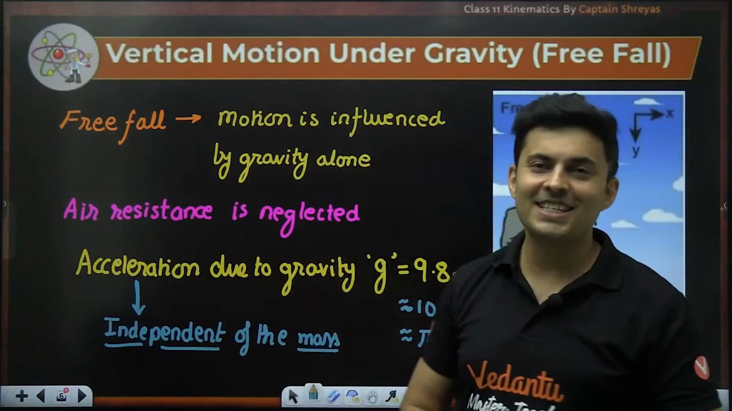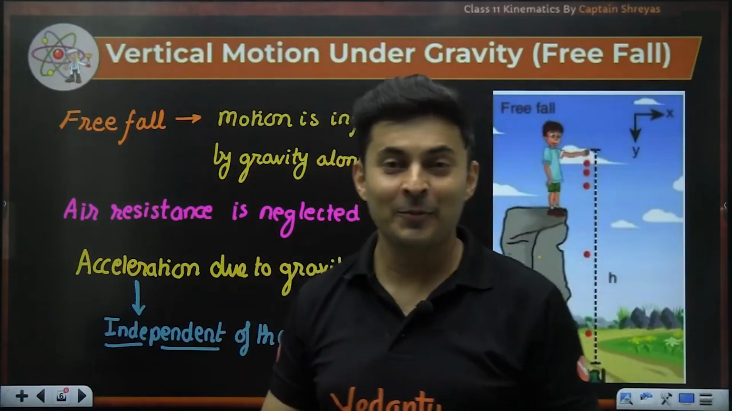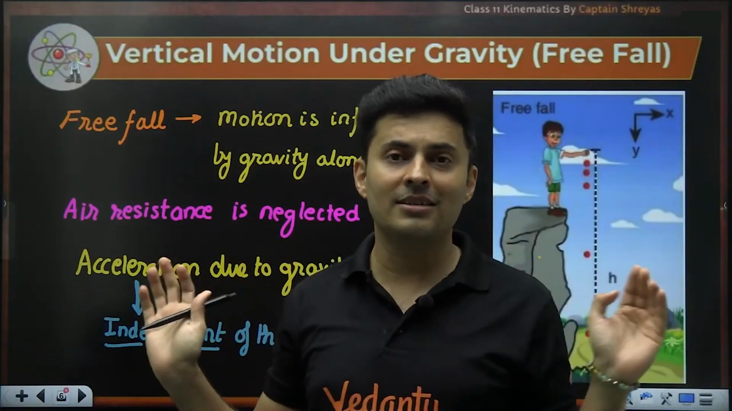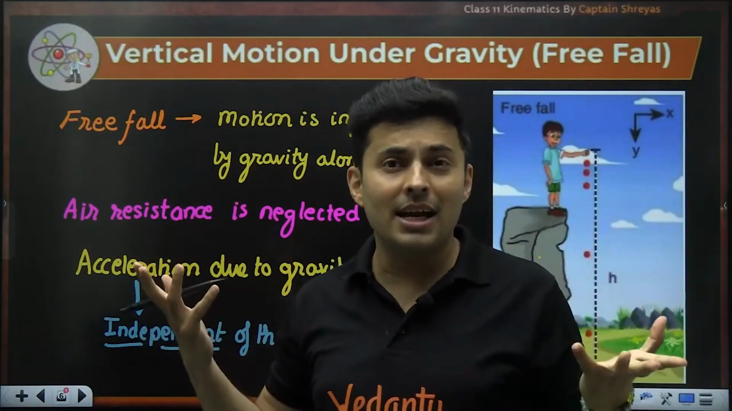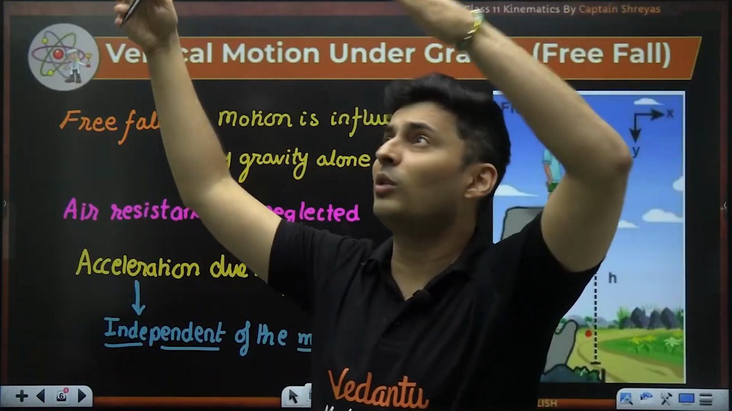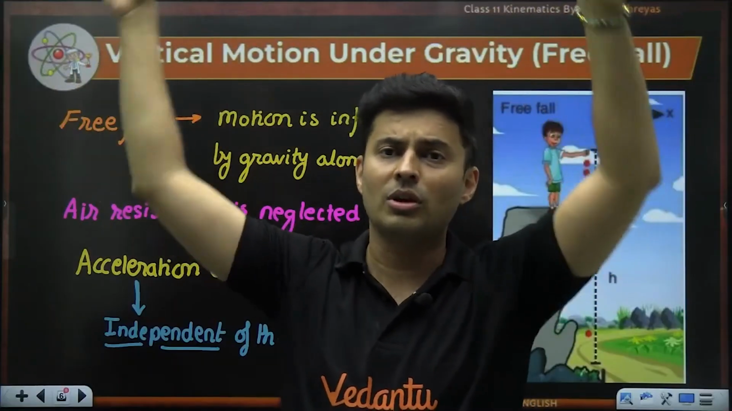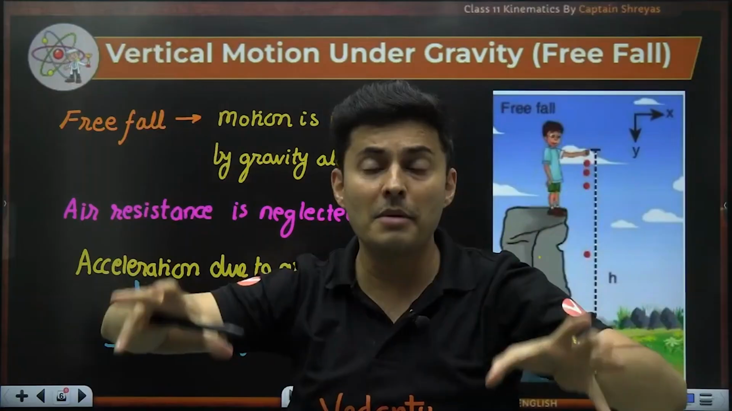Obviously, air resistance is neglected. Yes, both of them will fall at the same time, assuming air resistance is neglected. It sounds very bizarre, right? Just imagine an elephant is falling, an ant is falling, a dog is falling, a human is falling, a dinosaur is falling, all of them will come at the same time.